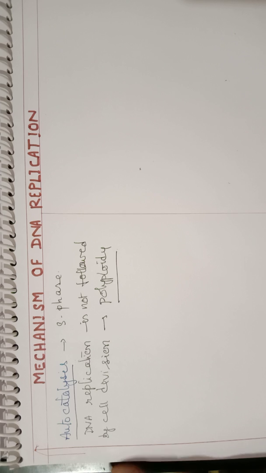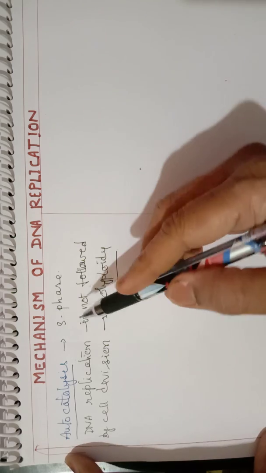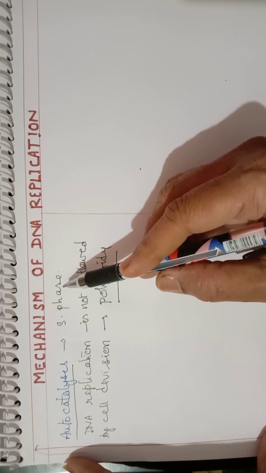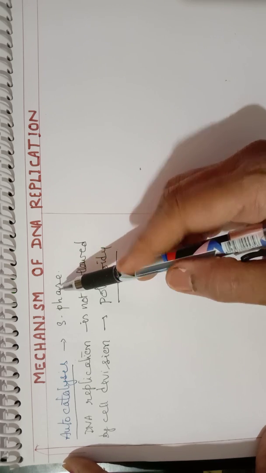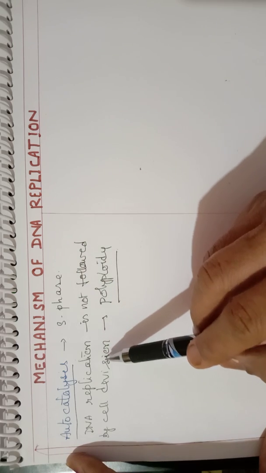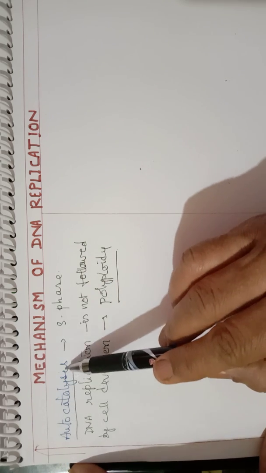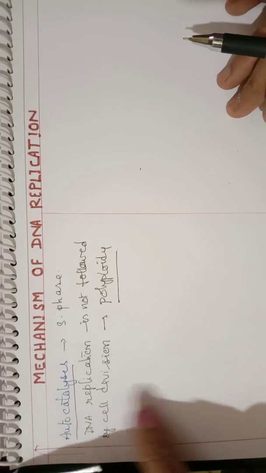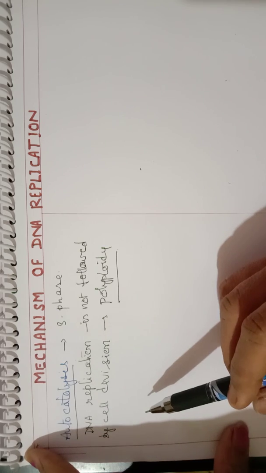Let us come back to the topic. Mechanism of DNA replication. First of all, when does DNA replication occur? DNA replication occurs during the S phase of cell division. In the interphase, there are three stages, G1, S and G2 phase. In the S phase, which is called the synthetic phase, DNA replication takes place, and it is called an autocatalytic function. Autocatalysis means it can help in its own synthesis.